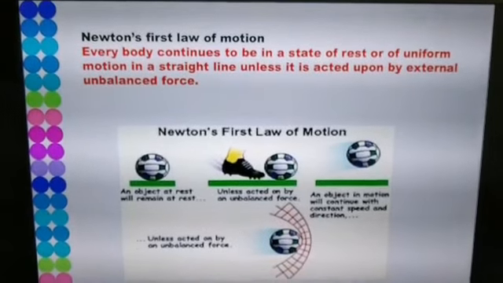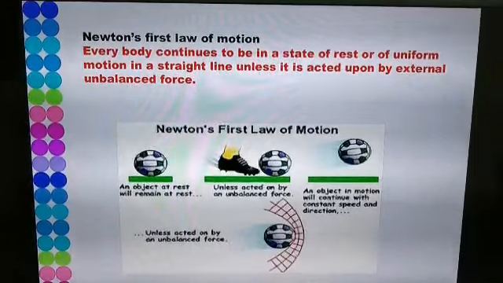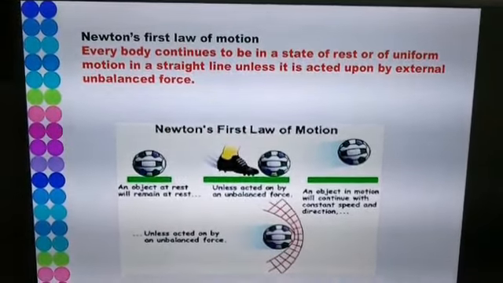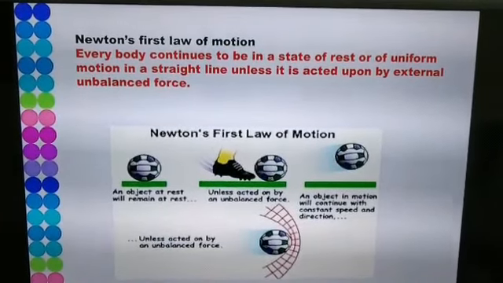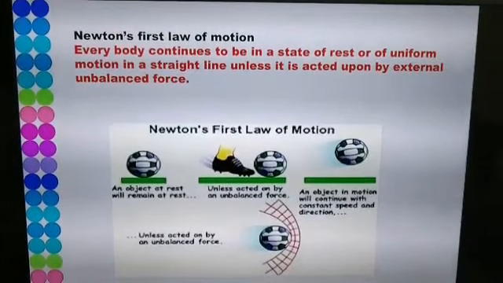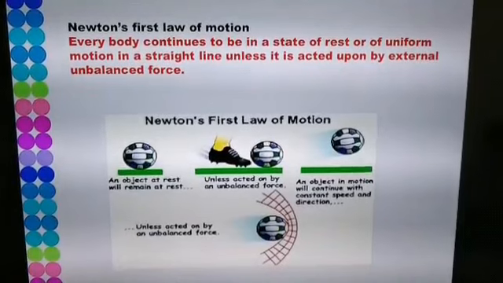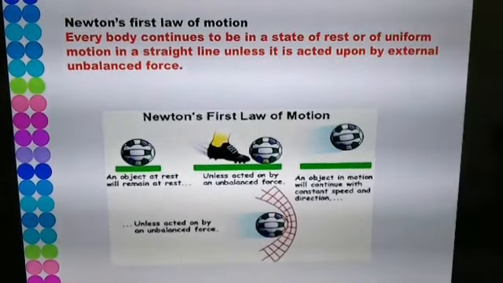Again, this is a question which is based on previous knowledge, and in class 9 we have already studied Newton's first, second and third law of motion. So we are just quickly going to revise these 3 laws in short. We are not going to go in much detail. So let us begin with Newton's first law of motion.